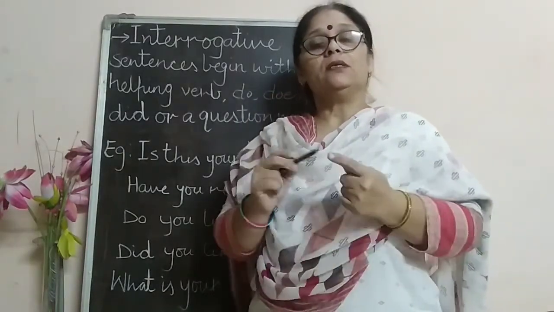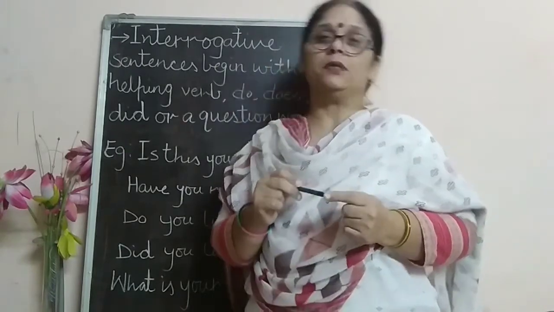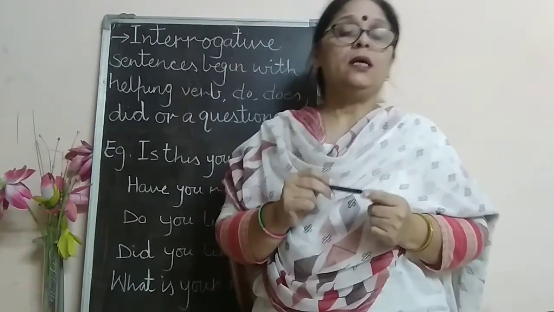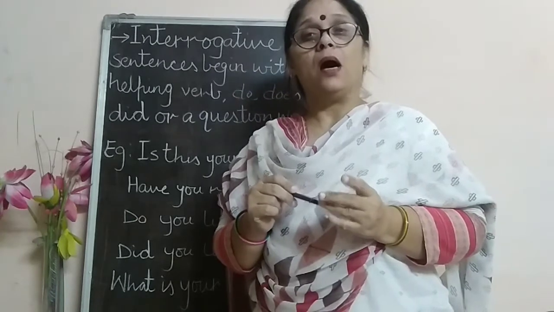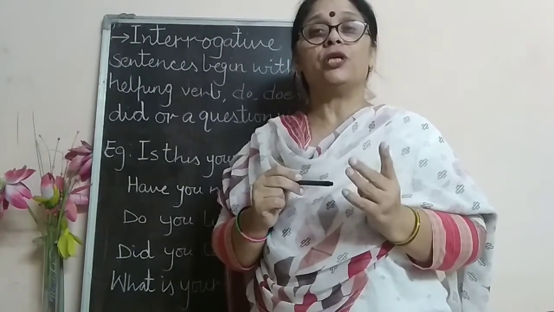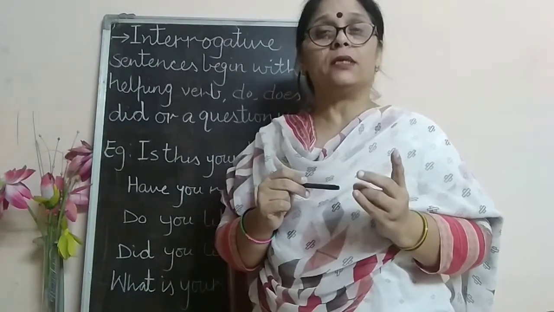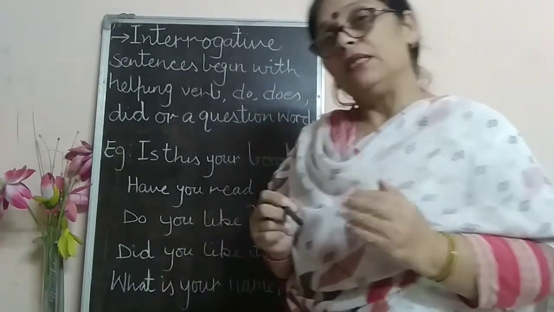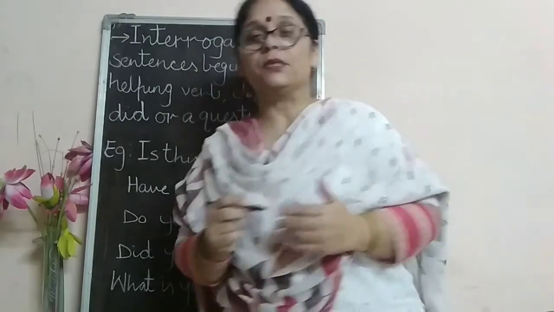Interrogative sentence या तो हेल्पिंग वर्ब से बिगिन होता है, जैसे कि is, am, are, was, were, can, could, will, shall, has, have, had, may, might. These are the helping verbs.